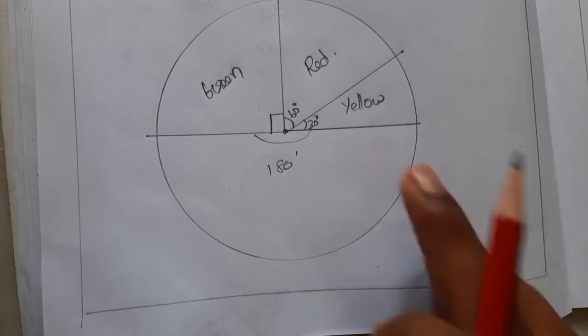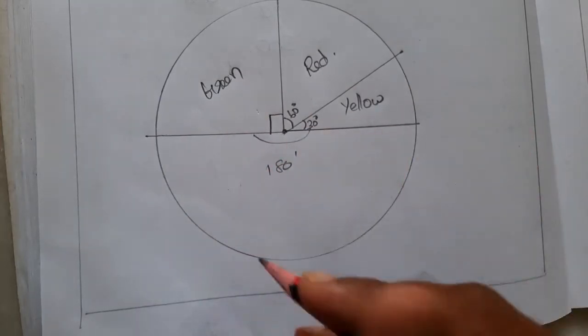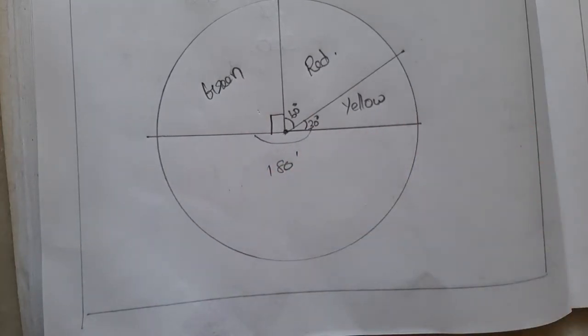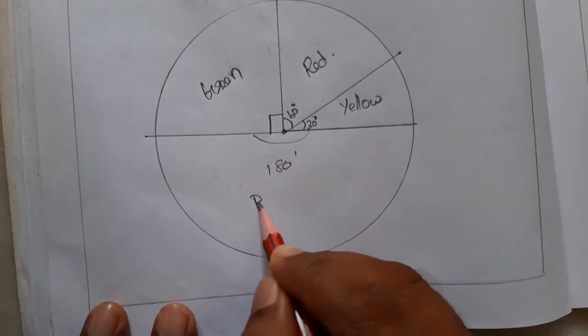So you just start from the smallest angle. It is easy to draw, and the greatest angle just leave it for last. So you'll be drawing easily. Clear, children? This 180 is for blue, right?